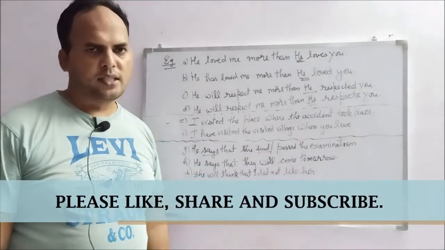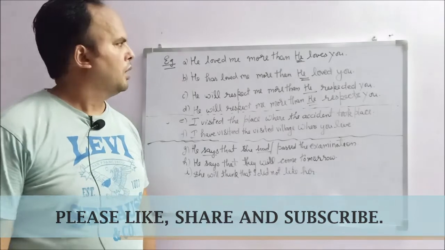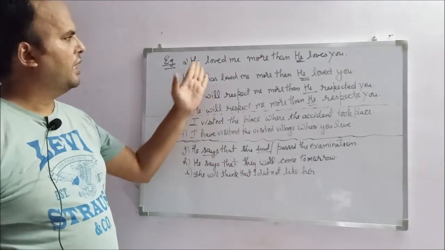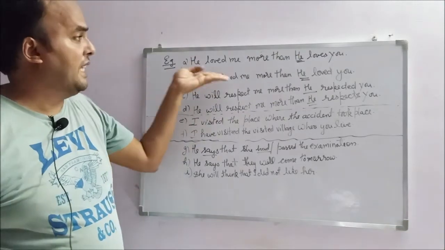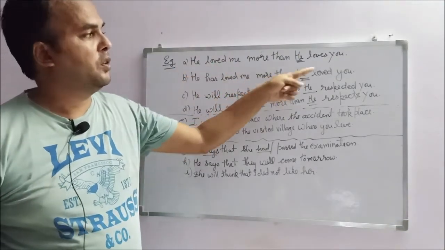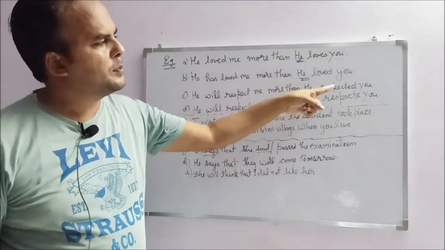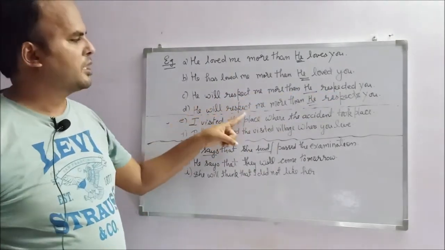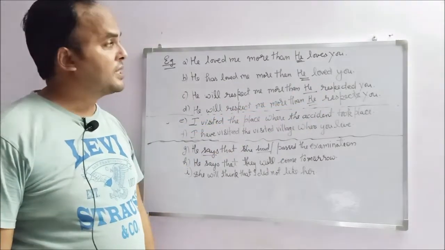Let us discuss more examples about the sequence of the tenses. The first example is, he loved me more than he loves you. Second, he has loved me more than he loved you. He will respect me more than he respected you. He will respect me more than he respects you.